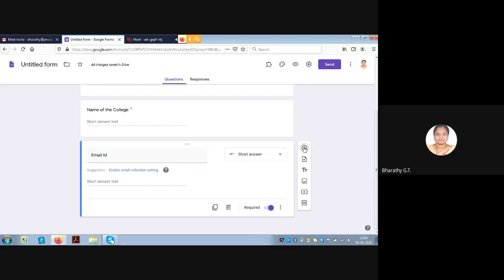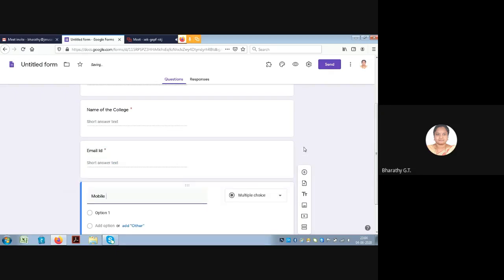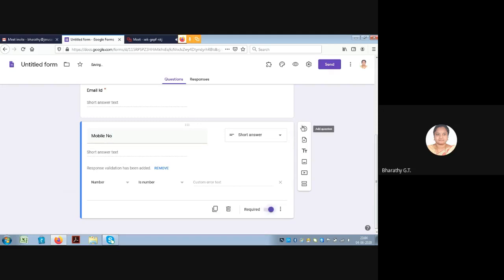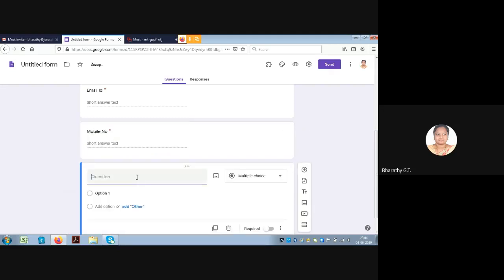We will add another question and we will ask for the mobile number. Again, have this as a required one and add another question. Now we will ask for the occupation. Occupation, let us have it as a multiple choice. We can add the options here. First, I have added faculty. Second option we can give as students. Third options we can give as research scholars.